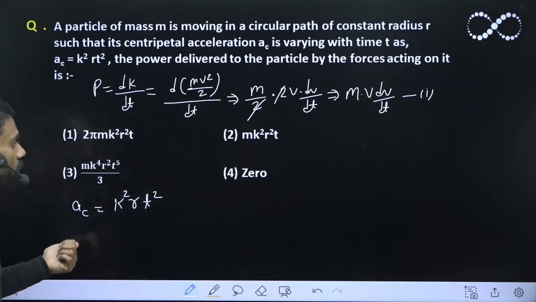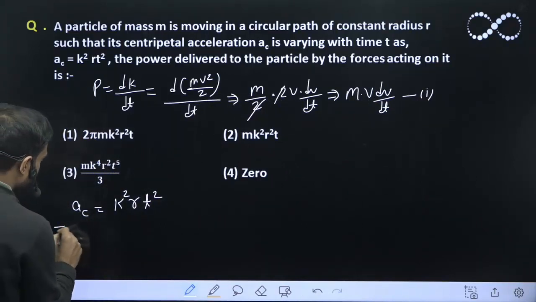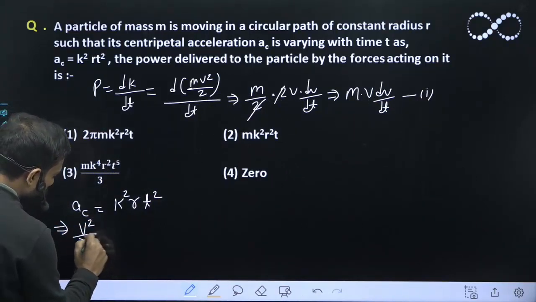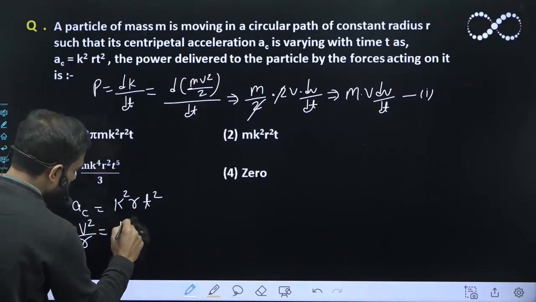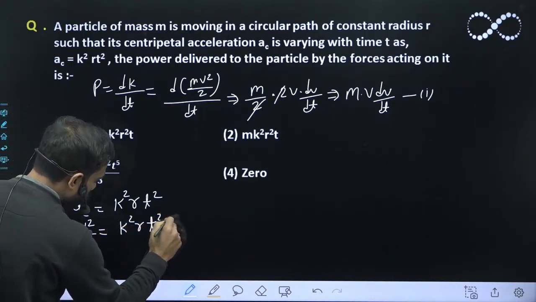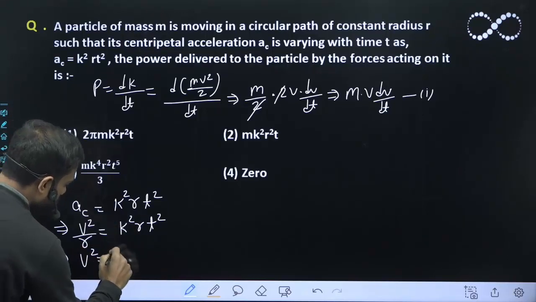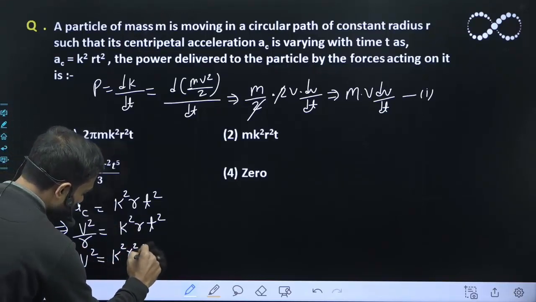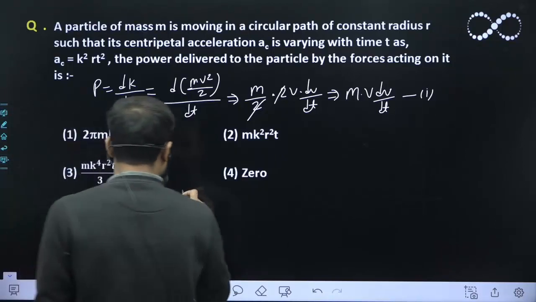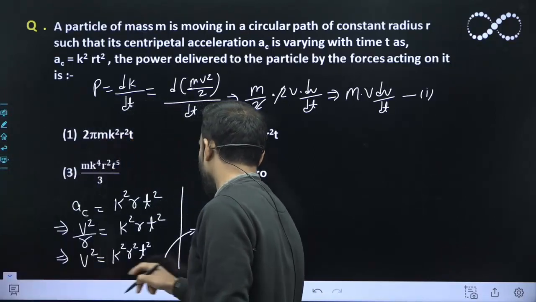Now I am trying to work on this equation. Centripetal acceleration is equal to v²/r, where v is the speed here. That will be k² r t². From here I can see v² is equal to, taking r to the right hand side, k² r² t².